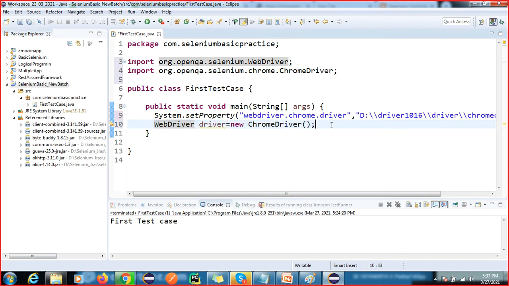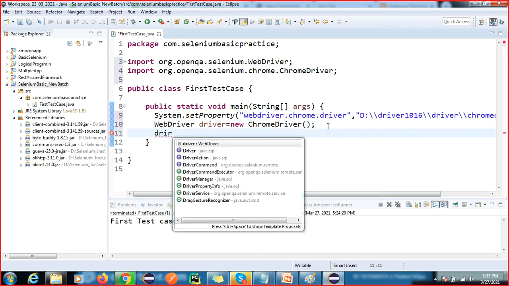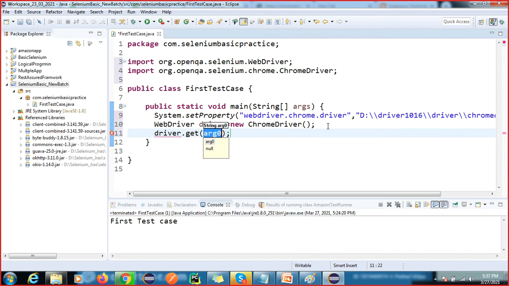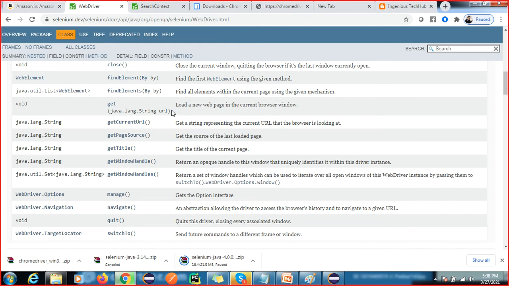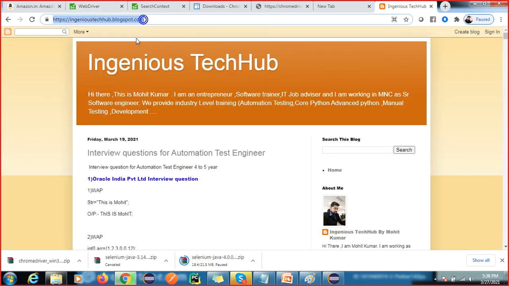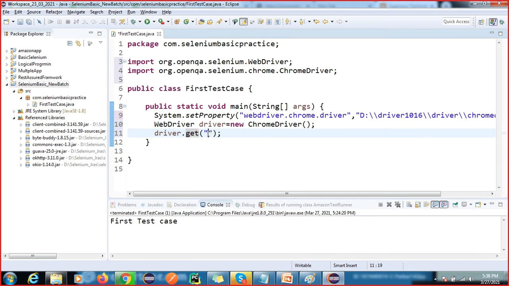This is called upcasting, and when you execute driver.get, this is called polymorphism, right? Executing means calling the get method. So what is the get method? You can go here and see it: it loads a new web page in the current browser window. What web page do I want to load? I want to load this URL, so I will pass this URL here.